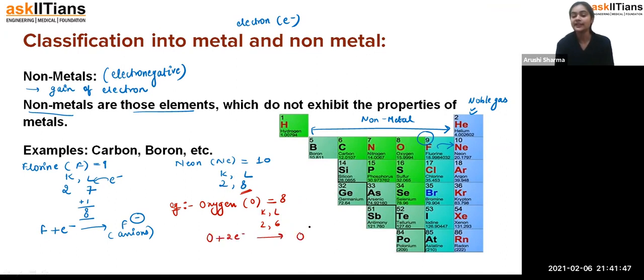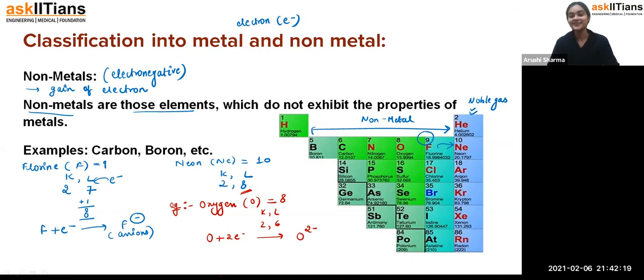That's why it will carry O2 negative, because as we have seen in the case of the cations, when 1 electron is removed, 1 positive charge is there, 2 electrons removed, 2 positive, 3 electrons removed, 3 positive. So the same condition will be here, and the metals are forming the cations and the non-metals are forming the anions, because they are losing the electrons and they are gaining the electrons. And that's how, students, these metals are electropositive and the non-metals are electronegative.